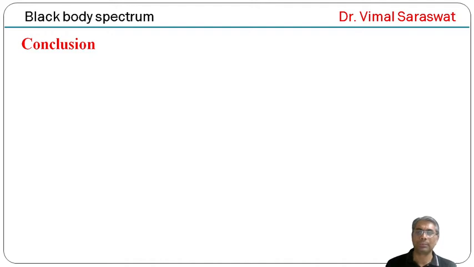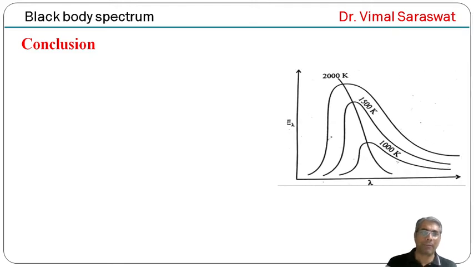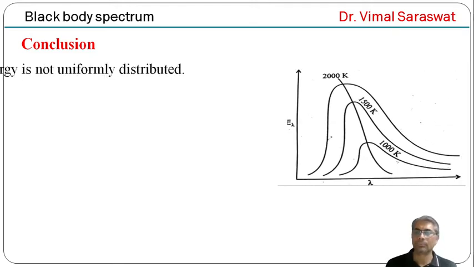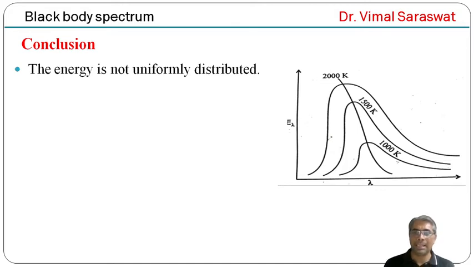So, conclusion, this was our diagram. The energy is not uniformly distributed. It is clear from this diagram that the energy is not uniformly distributed.